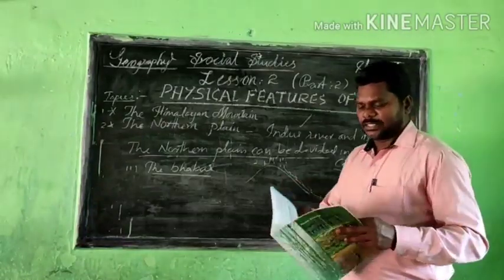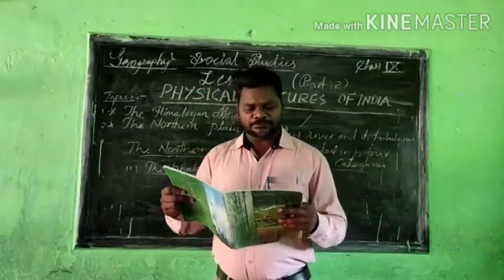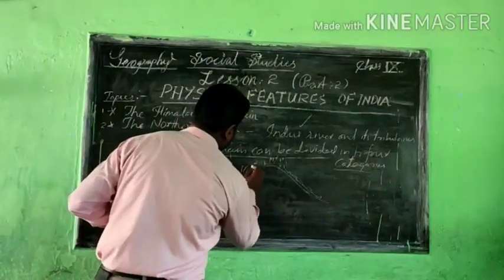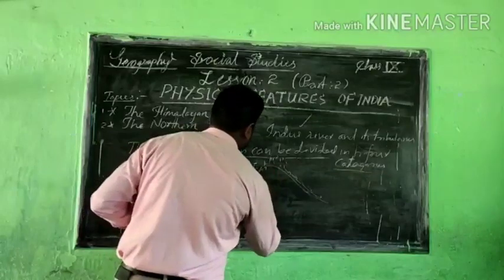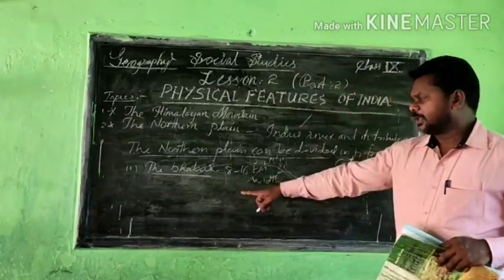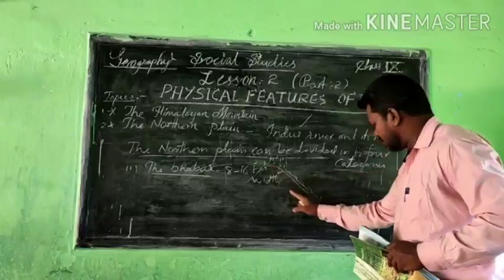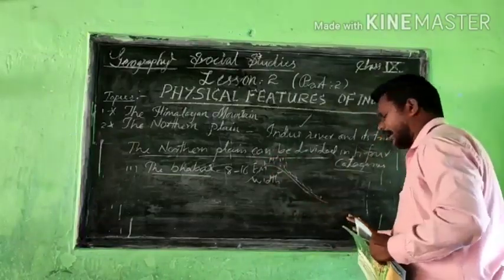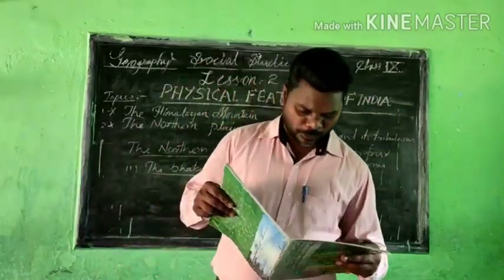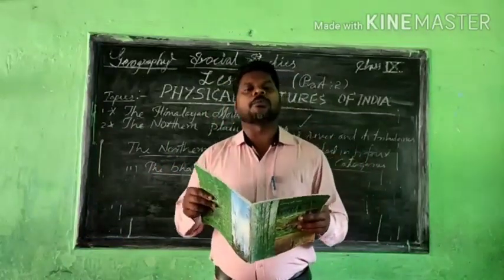Okay, so you know that we can understand this mainly just like a belt, nearby 8 to 16 kilometers in width. Okay, so the width of the Bhabar we can see may be 8 to 16 kilometers. From the top of the mountain towards the bottom, water is flowing, carrying sediments, pebbles and the fertile things from the top of the mountains. And this comes towards the slope of the Shiwaliks.